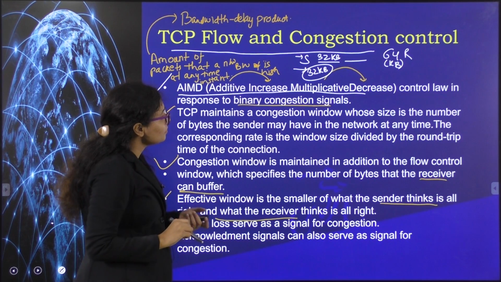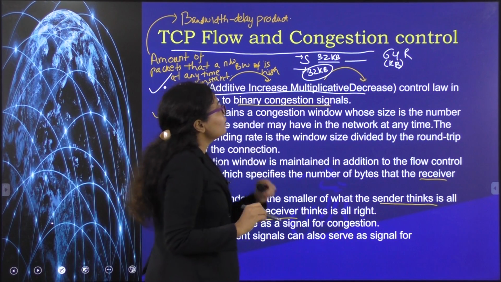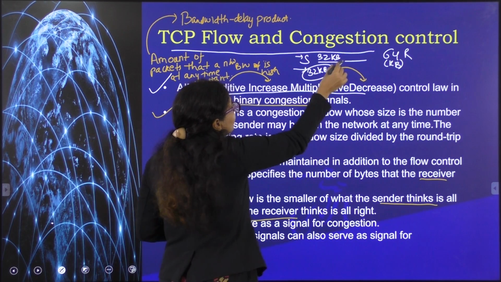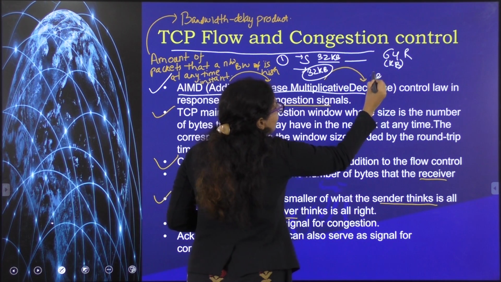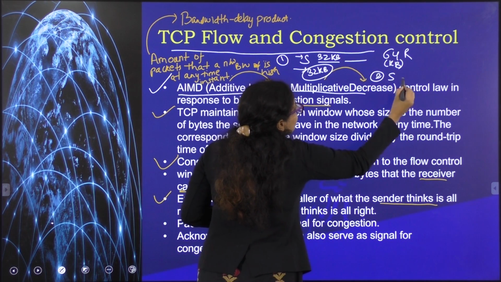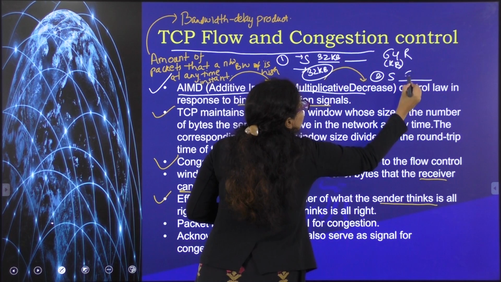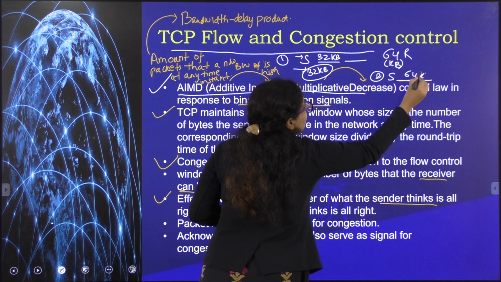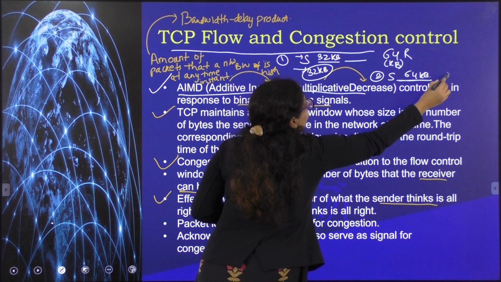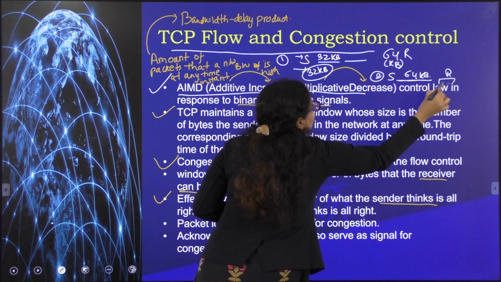Similarly, this is the first case and this is the second case. In this second case, suppose this is the sender and the link is supporting 64 kb, and the receiver buffer size available is only 32 kb.